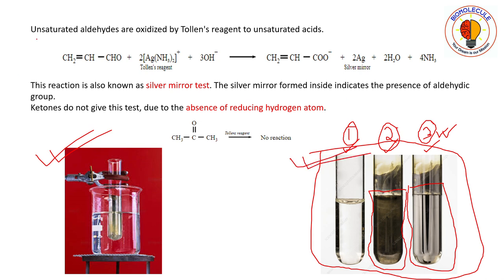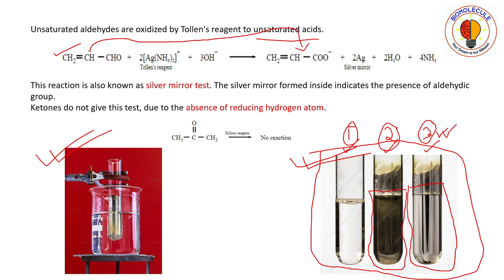Okay, so now unsaturated aldehydes are oxidized by Tollens reagent to unsaturated acid. So you can see here that this one is the unsaturated aldehyde. Okay, so it is undergoing an oxidation reaction to give us the corresponding unsaturated carboxylate anion.